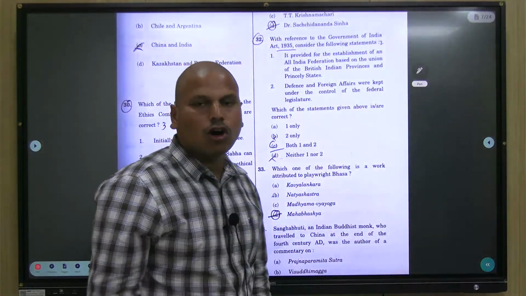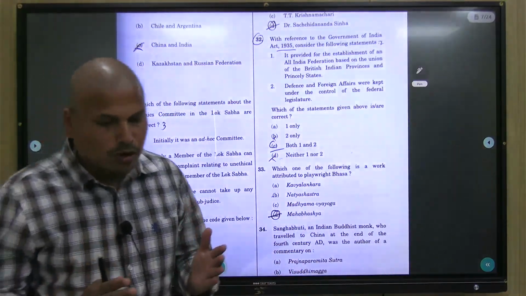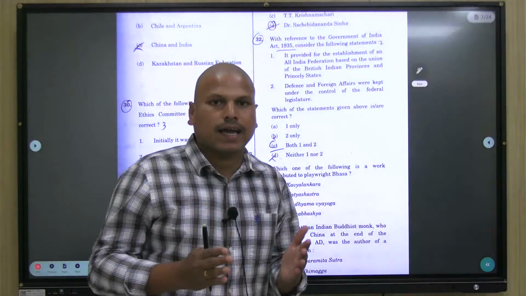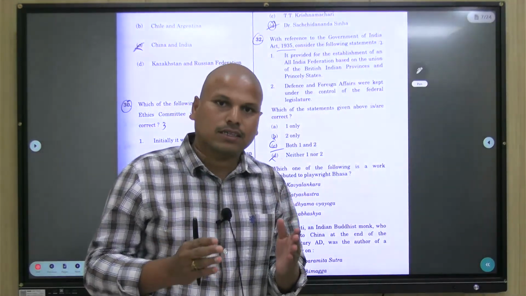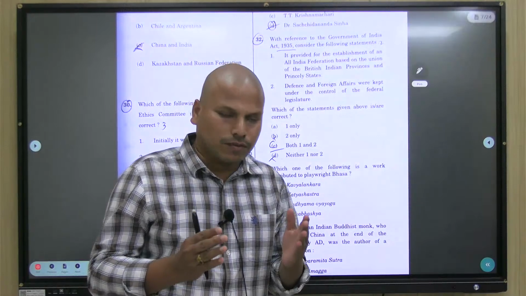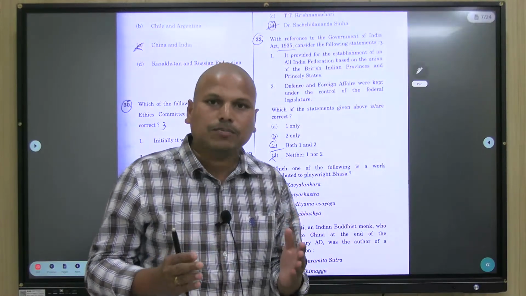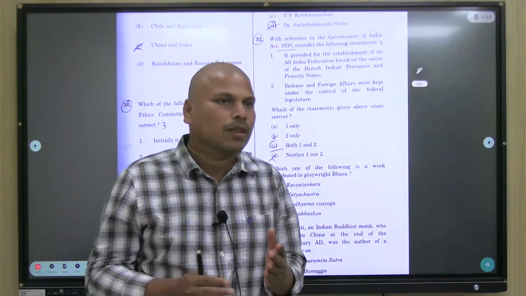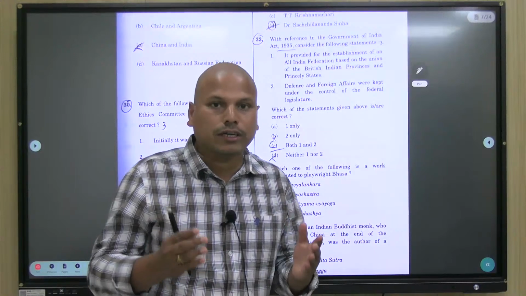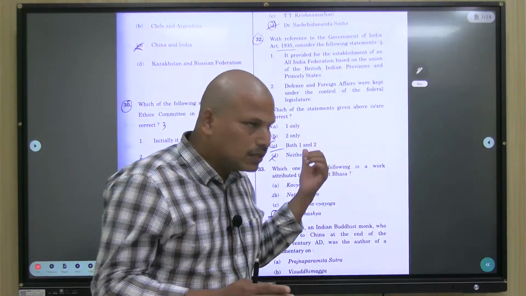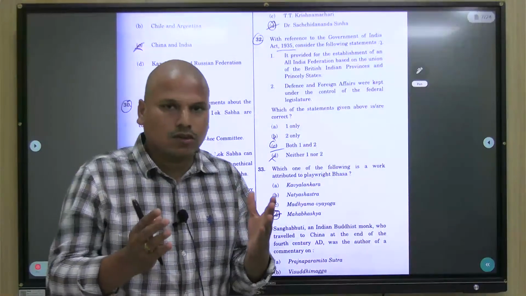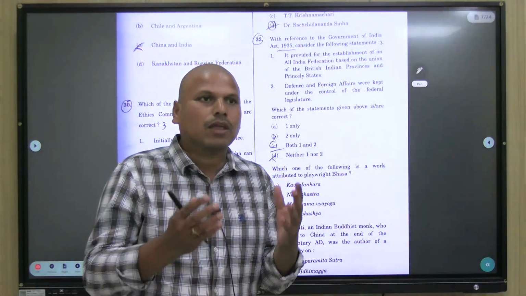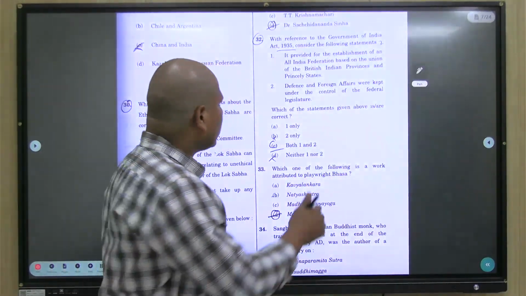So we all know Government of India Act, one of the most important acts, because this act was the basis even for our constitution. So it is said that many provisions from this act were taken up and directly placed in our constitution. Some even give the number of 200 to 250 articles being taken from this act alone. Such an important act, the basis of our constitution, right?